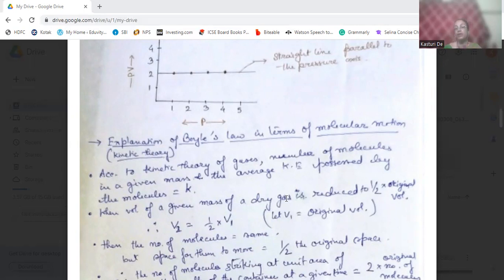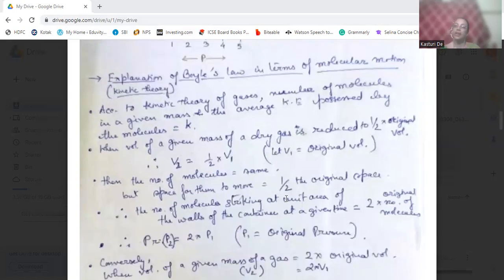So when the volume of a given mass of dry gas is reduced to half of its original volume, then V2 will be equal to half of V1, where V1 is the original volume. The number of molecules is the same, and their average kinetic energy will also be the same. But the space for them to move will be half the original space, because the volume has been reduced to half.